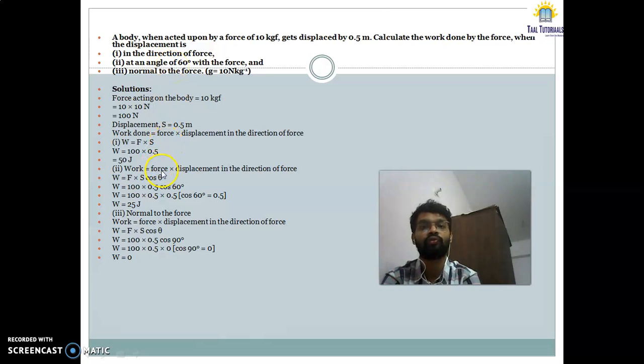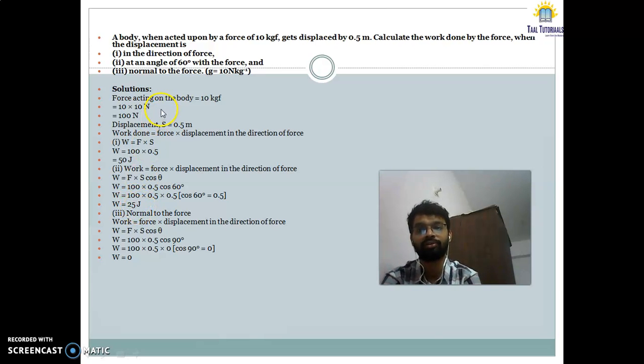So work is equal to force into displacement in the direction of the force, that is F into S cos theta, where F is 100, distance is 0.5 and cos 60 is 0.5 again. So that is 0.5 into 0.5 into 100, that comes to 25 joule.